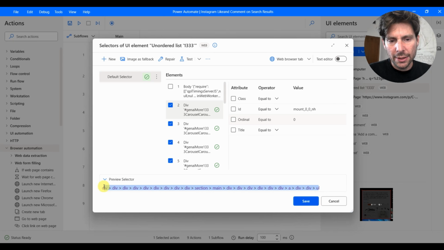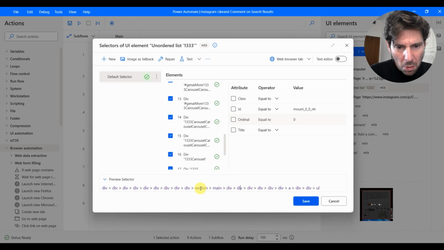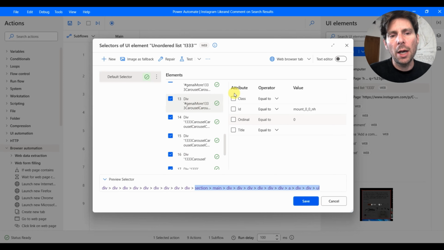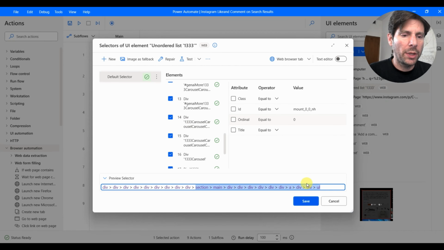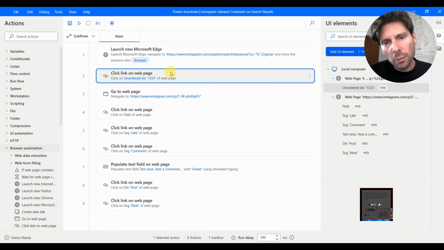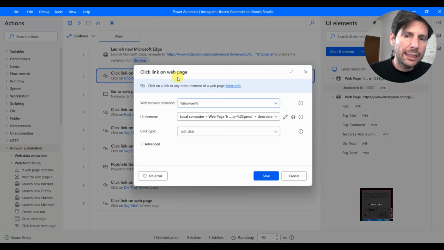What does this mean? This means that if we change the layout of the page, the automation is probably not going to work. How can I make this work better? Probably only if I leave this, it could still work. That is up to you to test. So I'm going to leave the screen always maximized when I run this automation to make sure it is working. These are little things you should pay attention to make sure that your automations are running 100% of the time. So, all right, that is done.